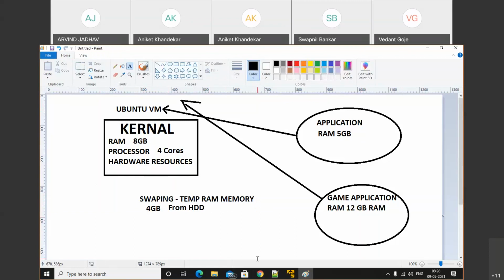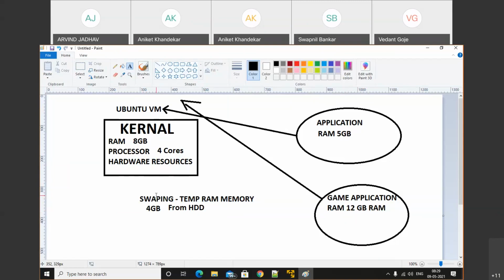If we have swap memory, then that particular application will be executed. Did you get that concept? That concept is called swapping. For that we need to add a swap memory to the hard drive. In the next session, we'll discuss the top, htop and ps (process) commands. This is the main task. After 10 to 15 minutes, we'll discuss the ps command, top command, and htop command, and in that we'll get the concept of swap memory.